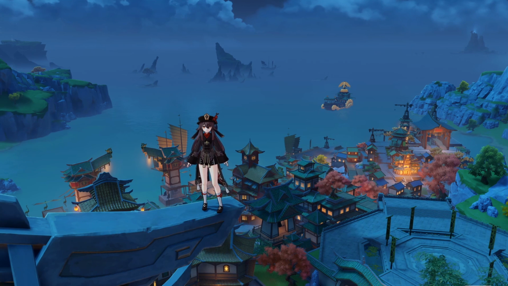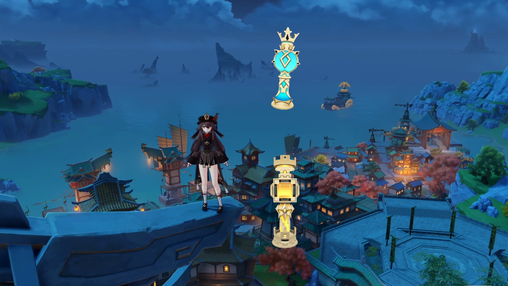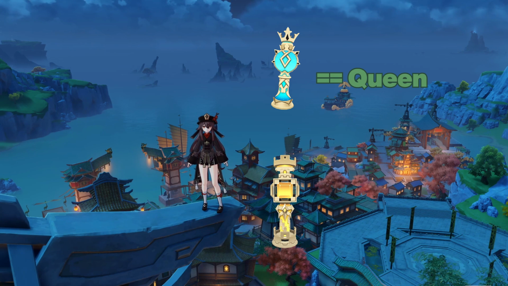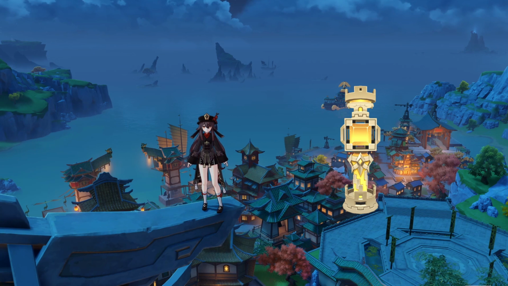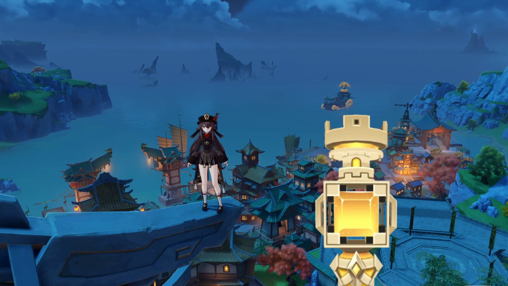So by version 1.2, we had seen both the Anemo and Geo Gnosises. At the time, we had posited that the Anemo Gnosis was the queen and the Geo Gnosis was a rook. Notice how the Geo Gnosis is very angular, square, and has these little bits that are reminiscent of merlons on a castle wall.